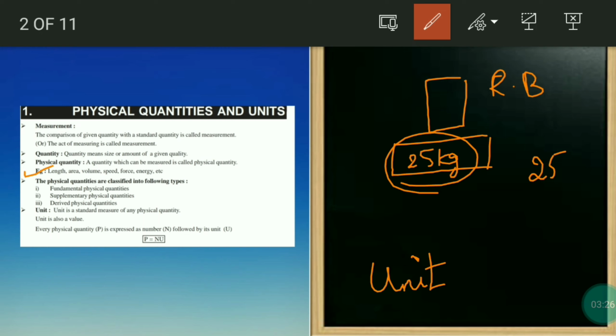That's why a unit is very essential. It is the standard measure of a physical quantity. I mentioned kg to make sure it is the mass of the rice bag. So kg, kilograms, here is the unit. That is the power of a unit. It also has some value.